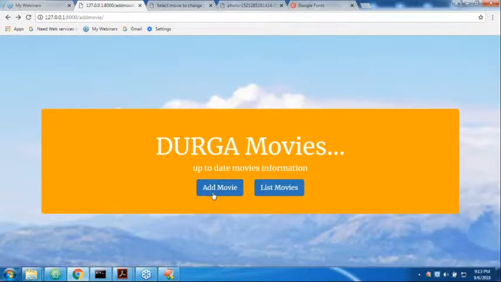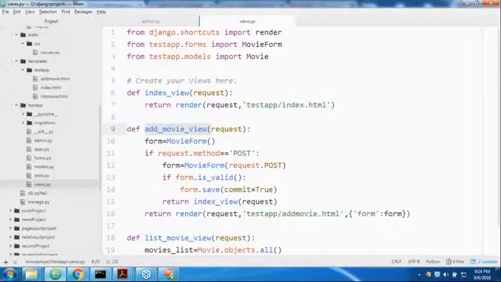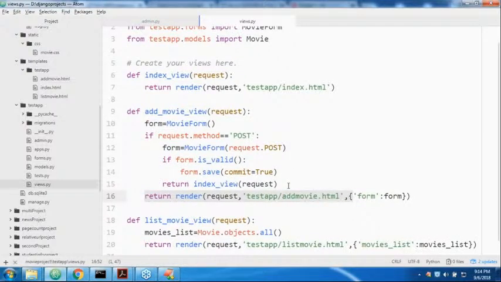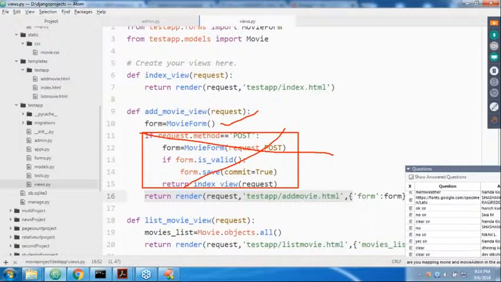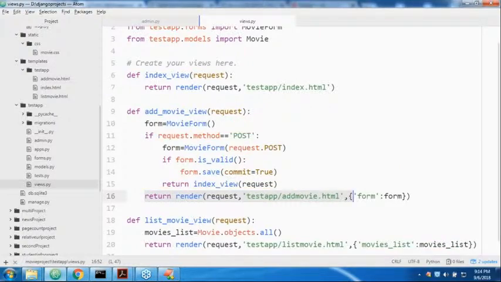Just observe this code. Here I am creating the form and then return render like this, right? Don't worry, forget about the other code, it is going to be executed for a different purpose. Just consider only this line. Now, what is the HTML file name? Can you please confirm? add_movie.html. That add_movie.html is responsible to display the form.